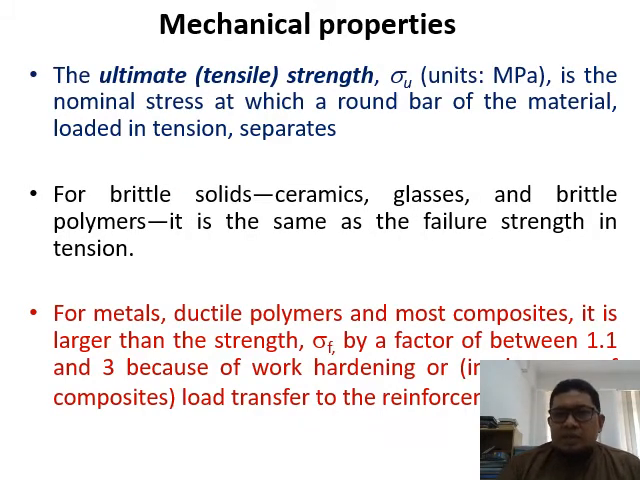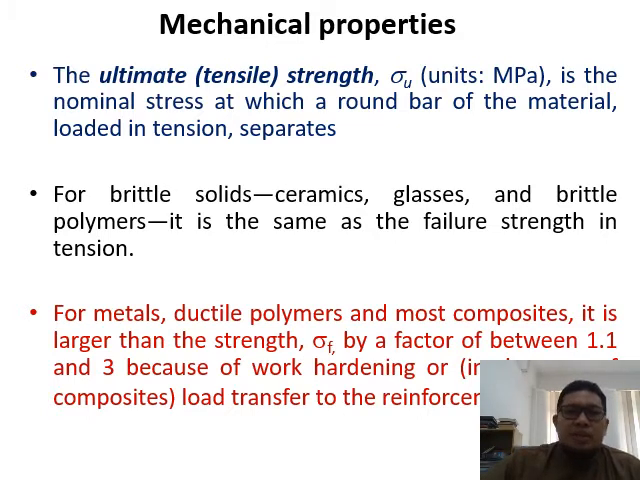The ultimate tensile strength, sigma U in units of megapascal, is the nominal stress at which a round bar of a material loaded in tension separates. Basically, it's like the fracture strength. For brittle solids such as ceramics, glass, and brittle polymers, it is the same as the failure strength in tension. For metals, ductile polymers, and most composites, it is larger than the failure strength by a factor of between 1.1 and 3 because of work hardening, or in the case of composites, load transfer to the reinforcement.